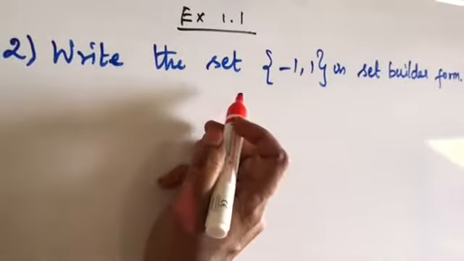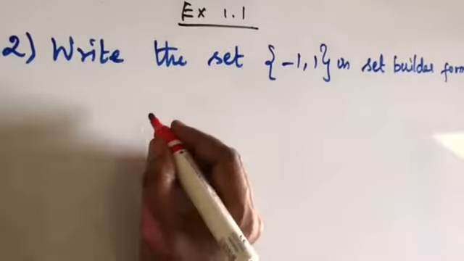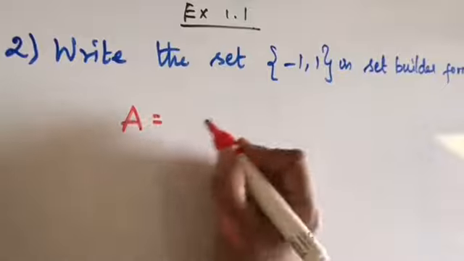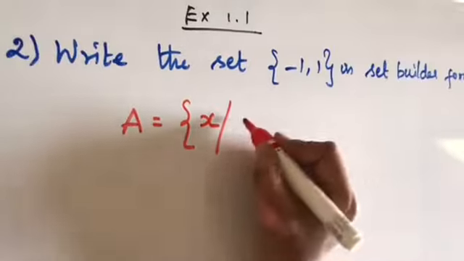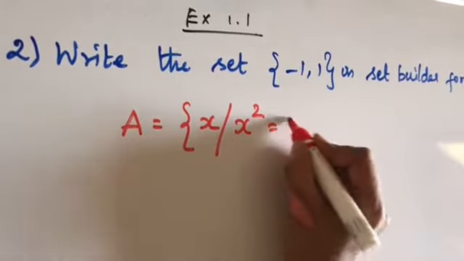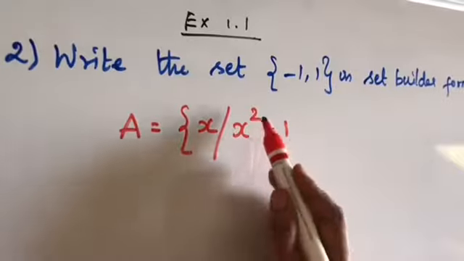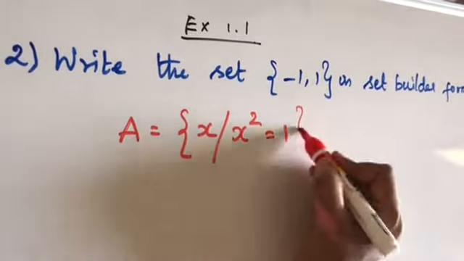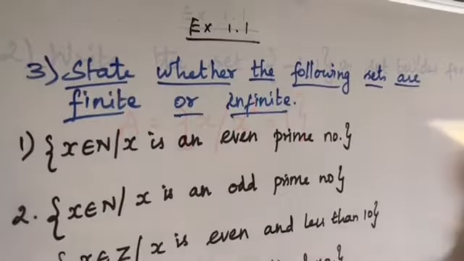Write the set {minus 1, 1} in set builder form. So in set builder form, how can we write it? A is equal to the set of all x such that x square is equal to 1. We may take minus 1 or plus 1, but while squaring that we get plus 1, right? So this may be the apt set builder form for this set.